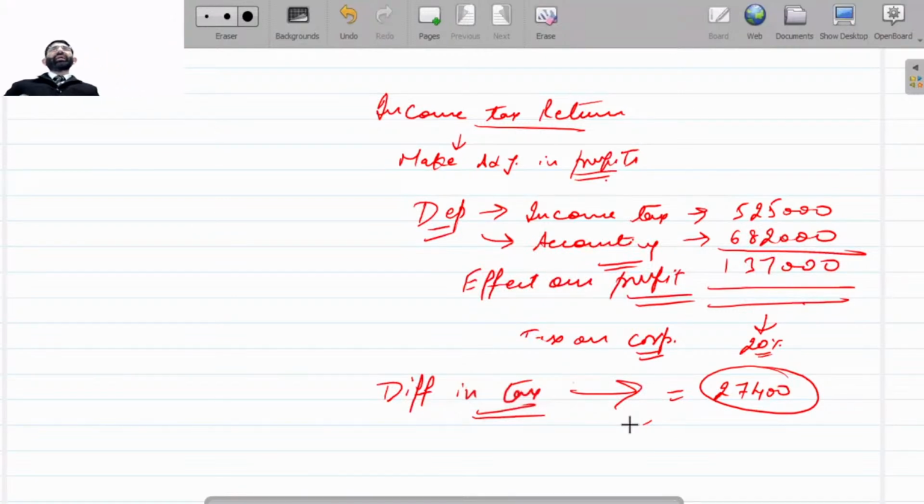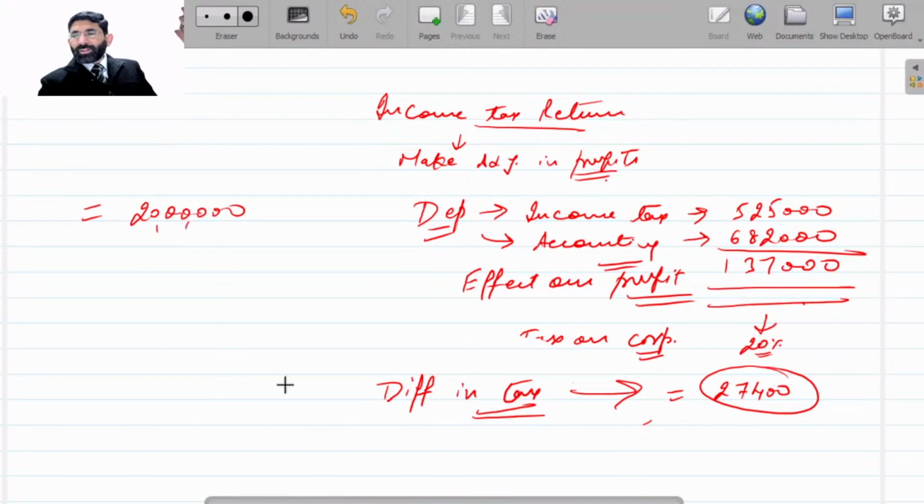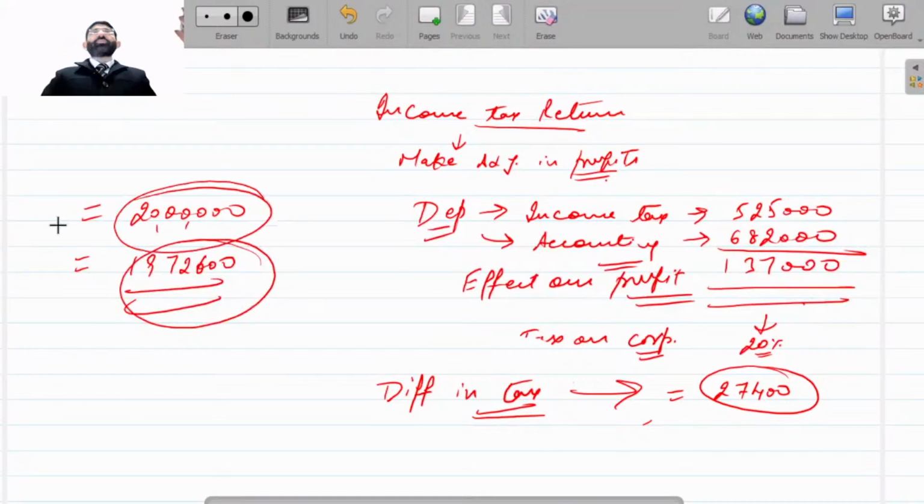27,400 rupees is the difference that will come in your tax. If your tax is otherwise 20 lakh, this will change your tax to 19 lakh 72,600. So as per income tax, tax will be different. As per accounting, tax will be different, but we will have to go for this one.